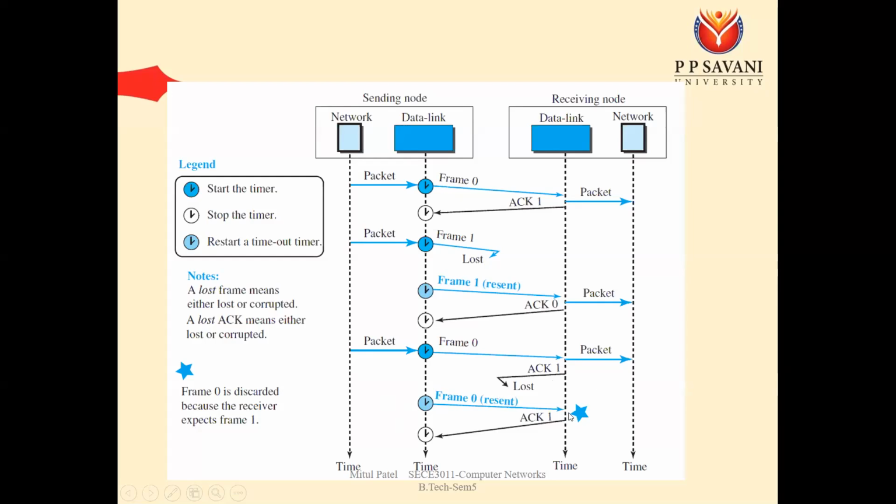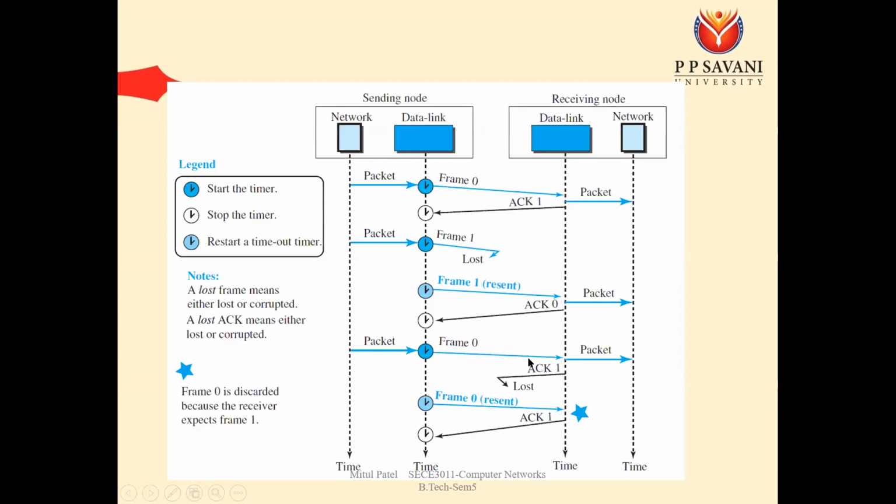But here what is the problem? If we are sending acknowledgement number 1, we are expecting frame number 1. At the receiver side, if we send acknowledgement 1, then the receiver is expecting frame number 1. But here we get frame 0. The receiver wants frame number 1, but the receiver gets frame 0. So that's why frame 0 is discarded. If frame 0 is discarded, that is not a problem. We have the duplicate copy of frame number 0. By that way we can reduce this problem of duplicate frames.